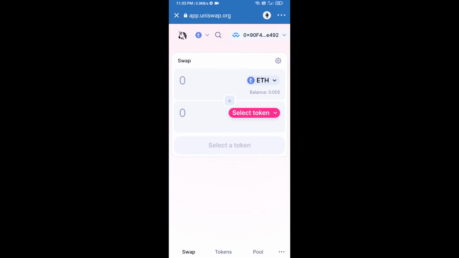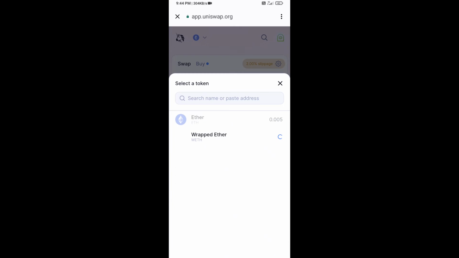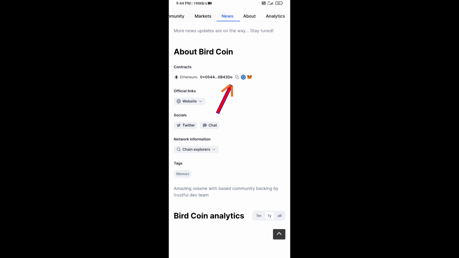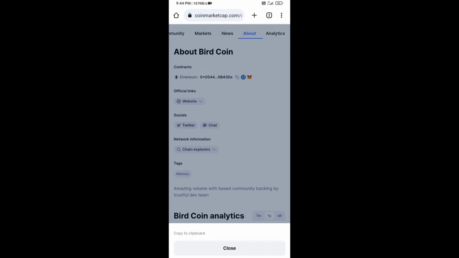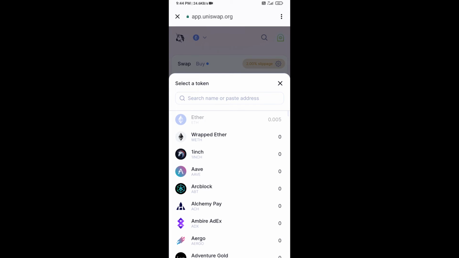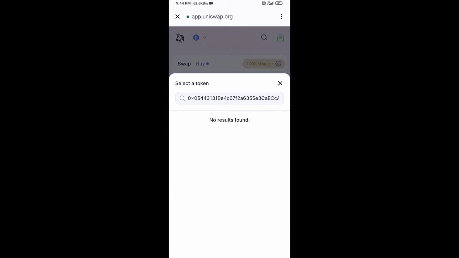Now you will click on select token. After that you will copy Bird coin smart contract address and you will open Bird coin on CoinMarketCap. Now here you will copy this address and paste here. Then you will click on this token.